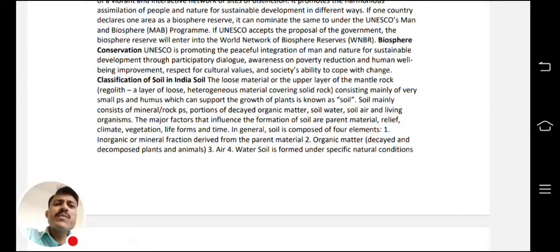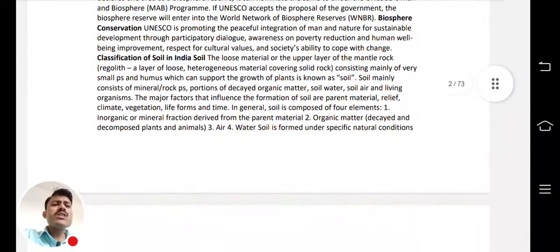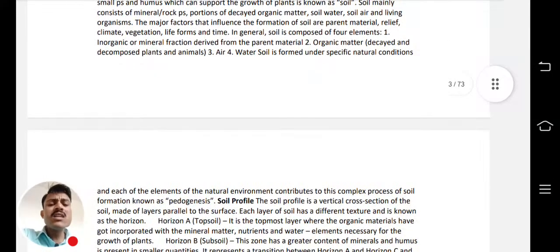Now after that, classification of soil in India. So how the Indian soil is classified. Questions related to soil also are coming in the prelims. So you must consider this PDF as a bible for the geography syllabus. As per my knowledge, of everything in the geography syllabus, 10-15 static questions will come, and all of them will be covered from this geography PDF. So read this PDF carefully. Anyway, I will cover all the points in the lectures also, but still you have to reread. Whoever has got this PDF, you have to read and reread this PDF very well.